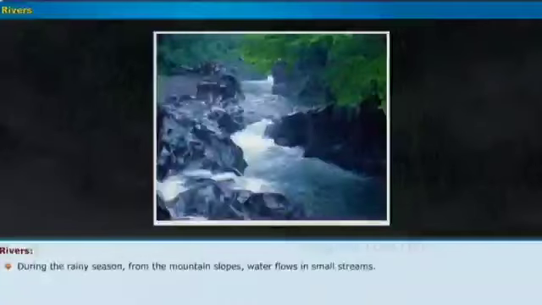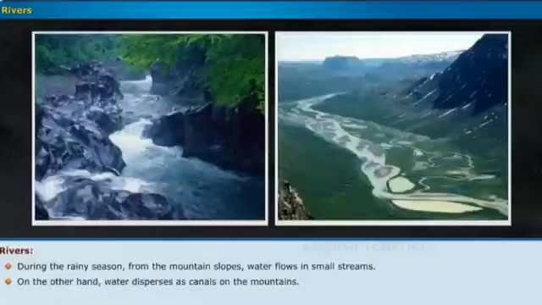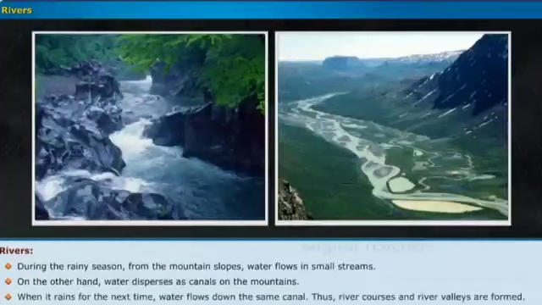During the rainy season, from the mountain slopes, water flows in small streams. On the other hand, water disperses as canals on the mountains. When it rains the next time, water flows down the same canal. Thus, river courses and river valleys are formed.